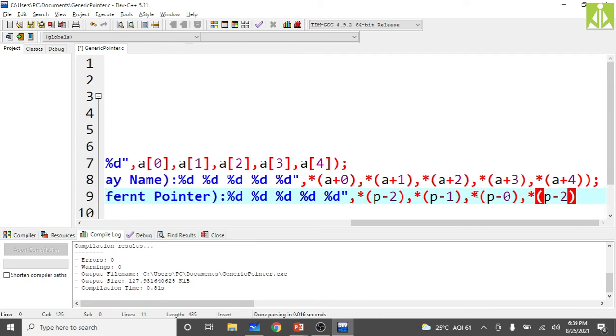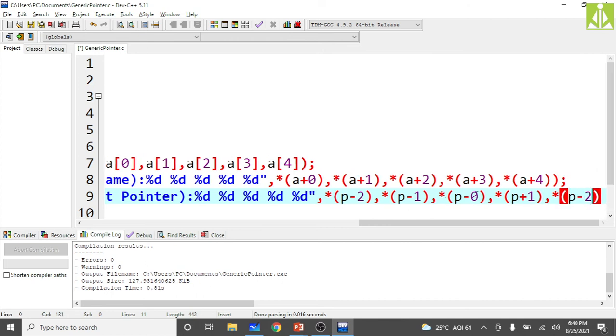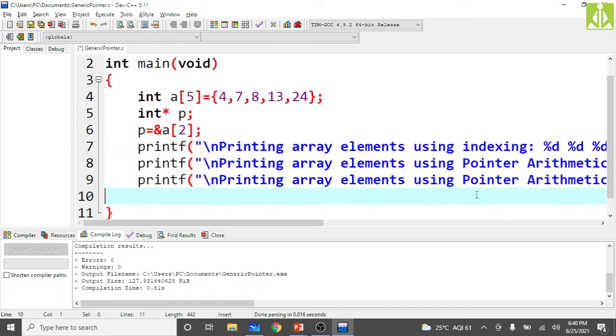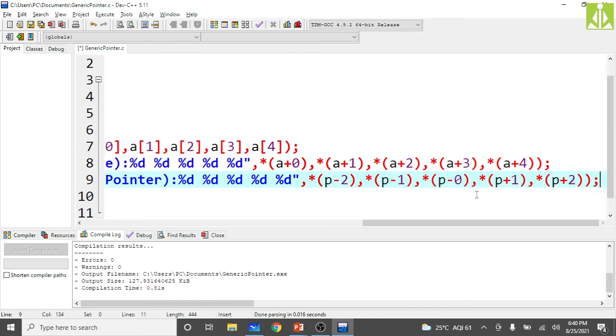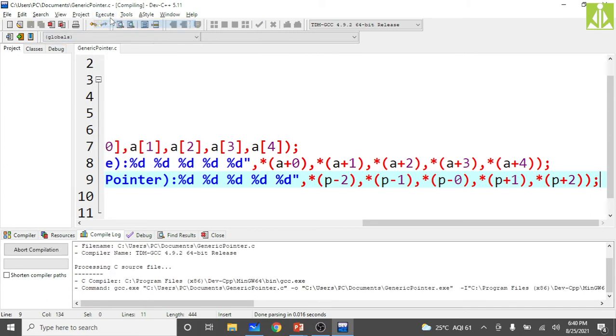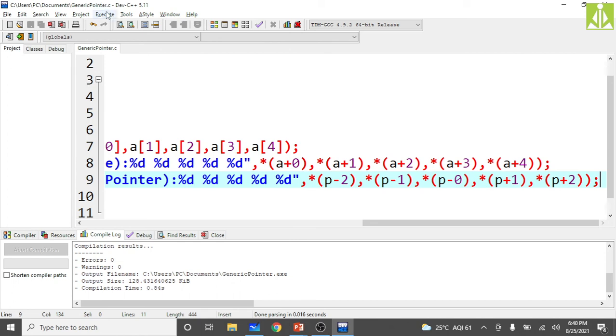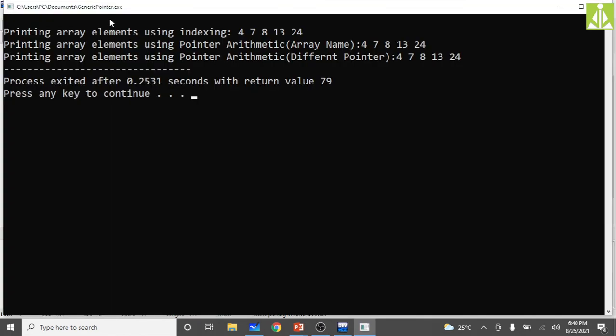Then P plus 1 will take you to the fourth location, and finally P plus 2 will take you to the last location, that is the fifth location in the program. So save it. Just check how this output will be generated on the output screen. Compilation successful. Now run it to see the output.